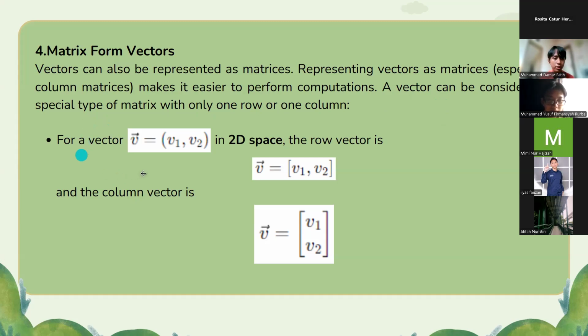For vector v is equal to bracket v1, v2 bracket in two-dimensional space, the row vector is vector v is equal to open bracket v1, v2 bracket, and the column vector is vector v is equal to v1 in the first row and v2 in the second row.